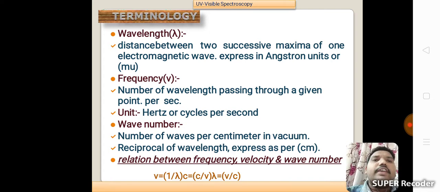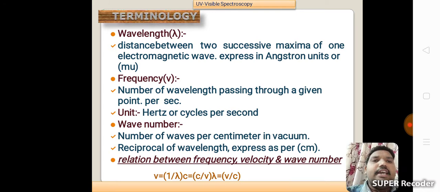First of all, wavelength. Wavelength means the distance between two successive maxima of one electromagnetic wave, expressed in angstrom units or milli units.